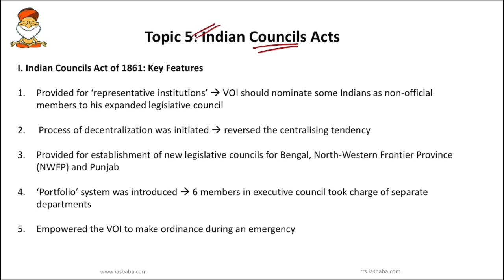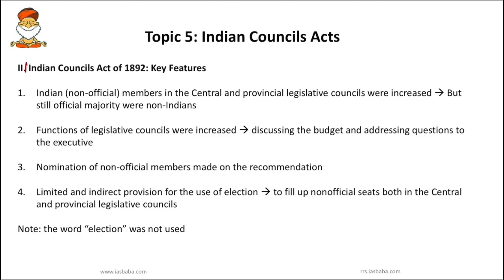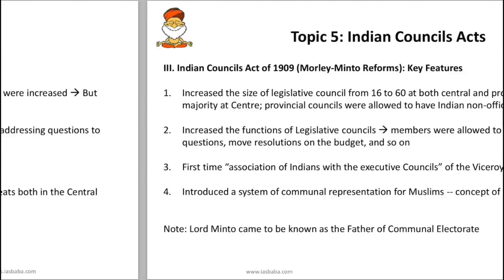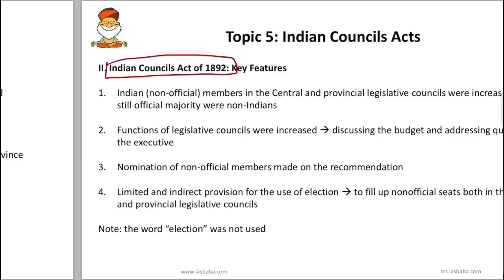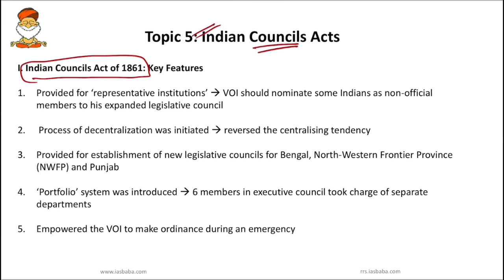So in order to get some cooperation of Indians, they enacted three important acts, that is Indian Council Act. The first act was Indian Council Act of 1861, second one was Indian Council Act of 1892, and third one Indian Council Act of 1909. So these are Council Acts because the features are always associated with council.